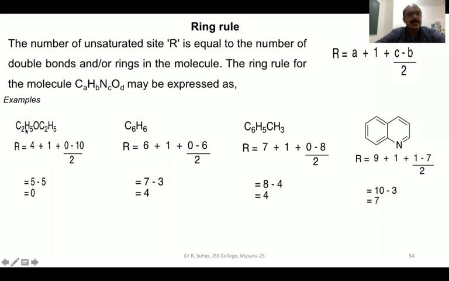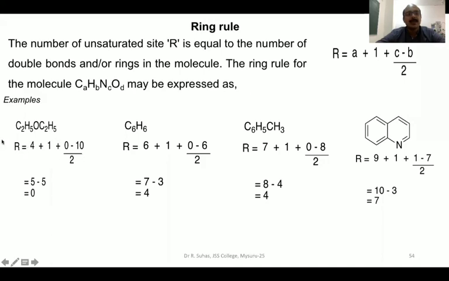Take this diethyl ether. Now for this, they've already given the molecular formula. If the molecular formula is not given, say for example, in this case the structure is given, then you have to convert this structural formula into a molecular formula and then substitute those numbers in this equation. So here C4H10O, R is equal to a plus 1 plus c minus b by 2.